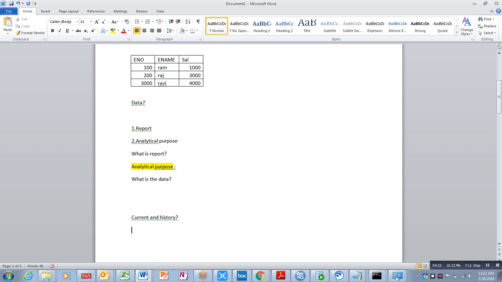Let me explain with a very small example. From 1994 to 2004, the Andhra Pradesh CM was Chandrababu Naidu. From 2004 to 2009, Andhra CM was YSR.